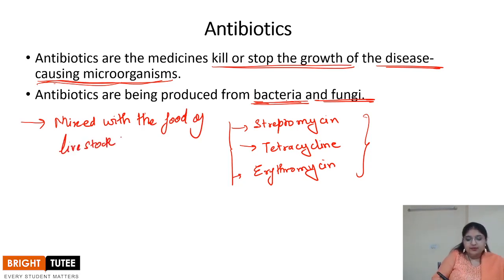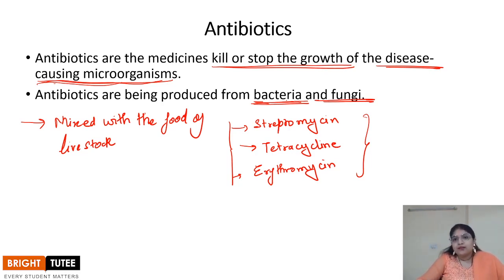When we say livestock, that means the cattle and the hens, that is the poultry. Antibiotics are mixed with their feed and given to the livestock. Why is it so? So that any kind of disease that might be present in the livestock can be prevented. We already know livestock is a very important part of the agricultural industry, because it provides us with milk, meat, and also eggs, right? So for the prevention of diseases, the antibiotics are mixed with the food.